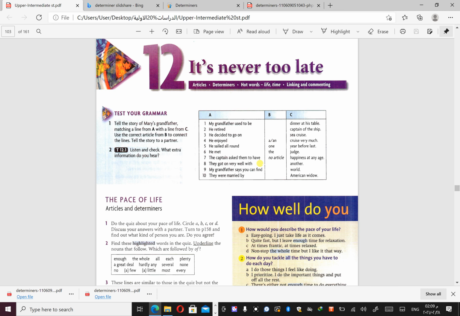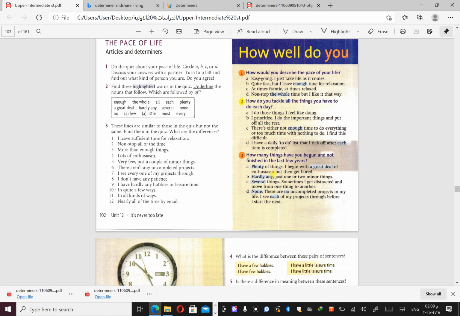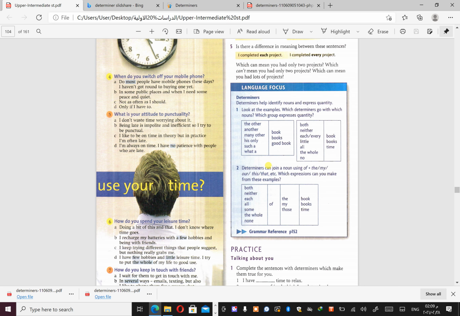We use "the" the second time something is mentioned, or with a specific noun, and also with plural, countable and uncountable nouns. While no article is used specifically when we talk about uncountable nouns, the nouns that cannot be counted. So you have to be careful about it.